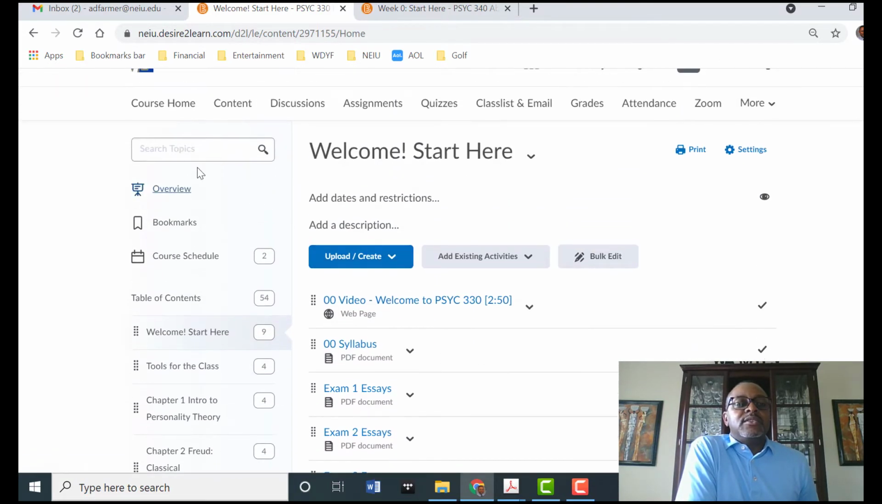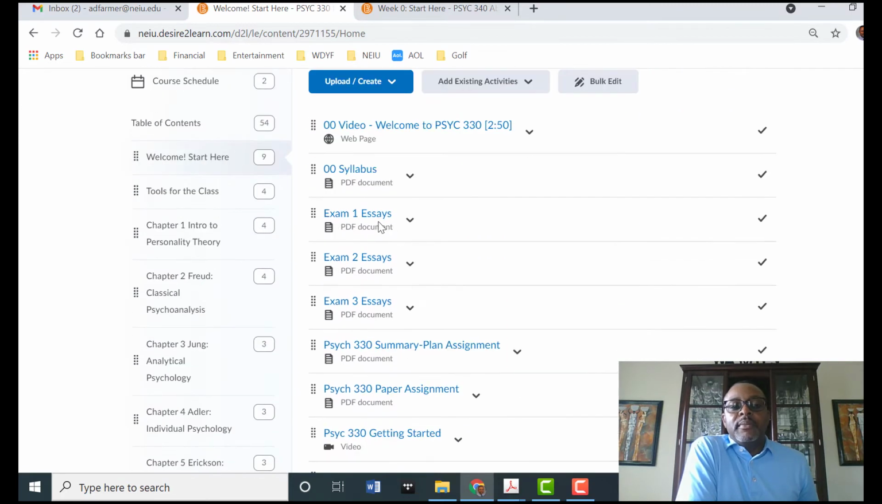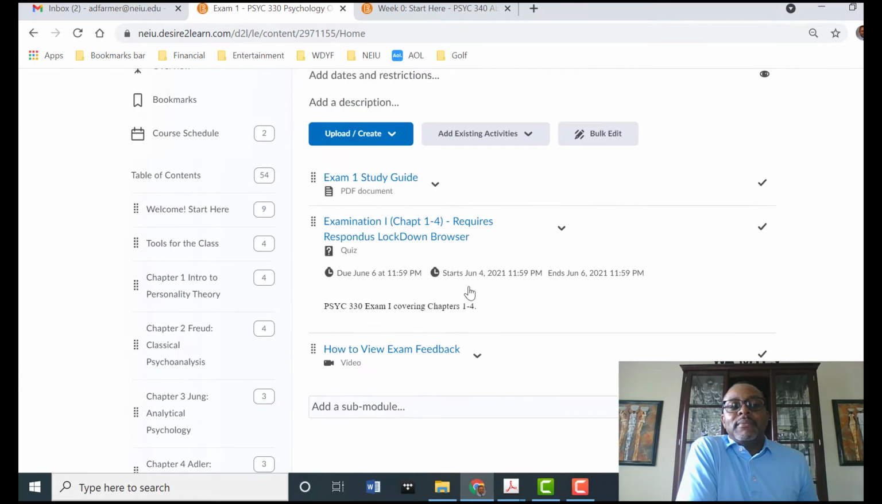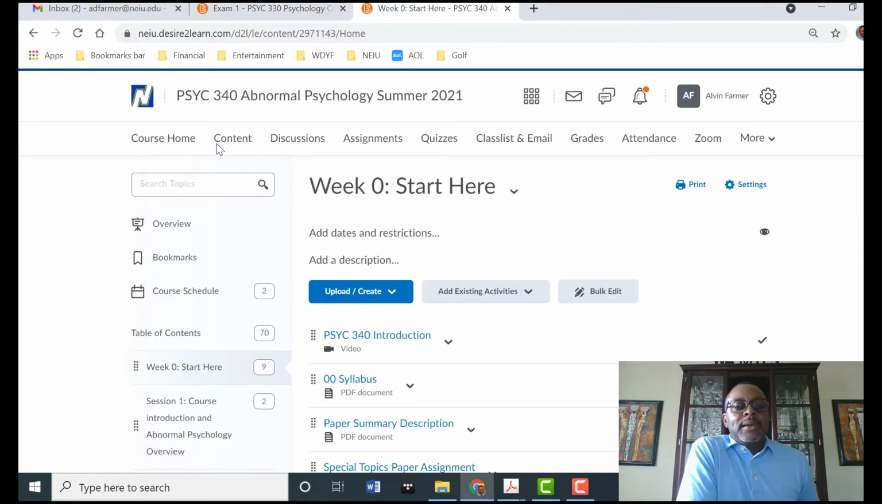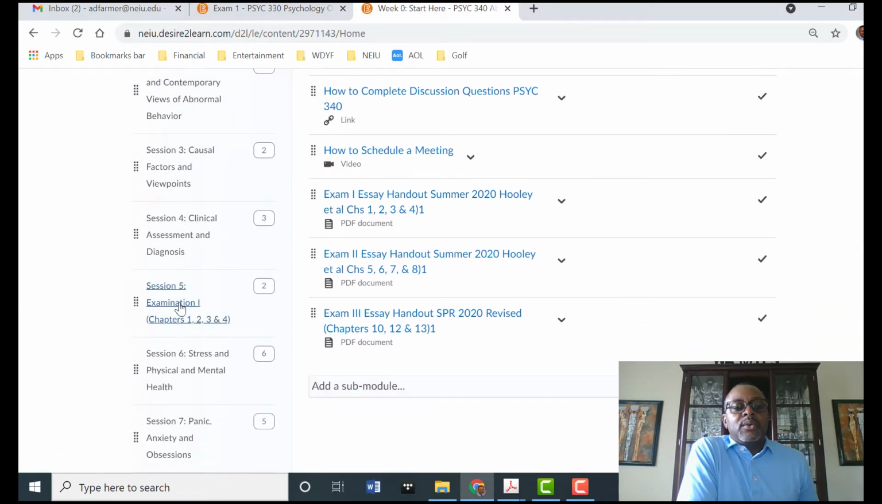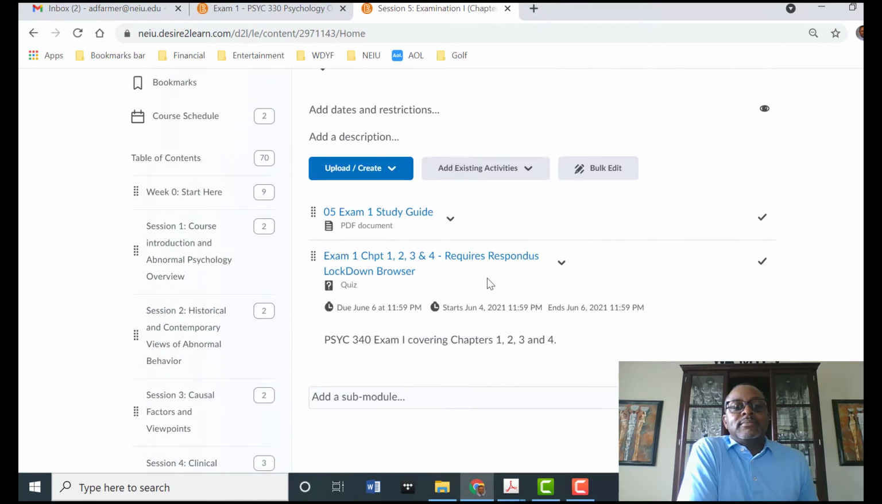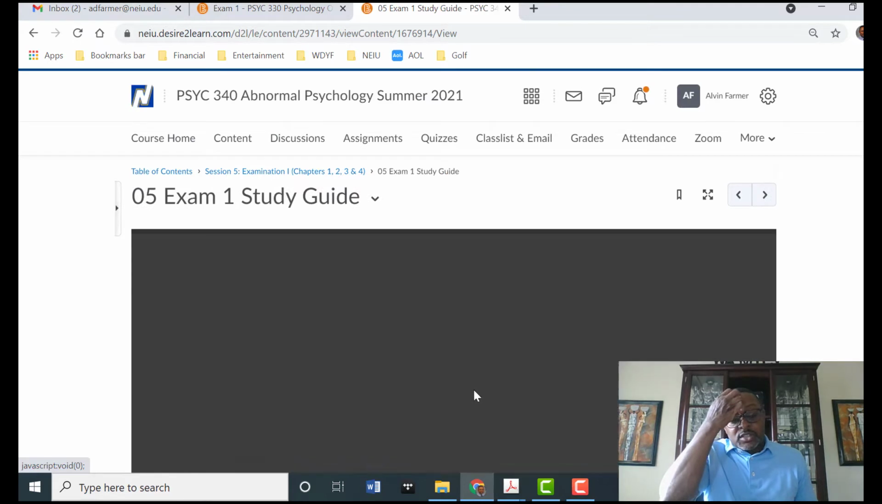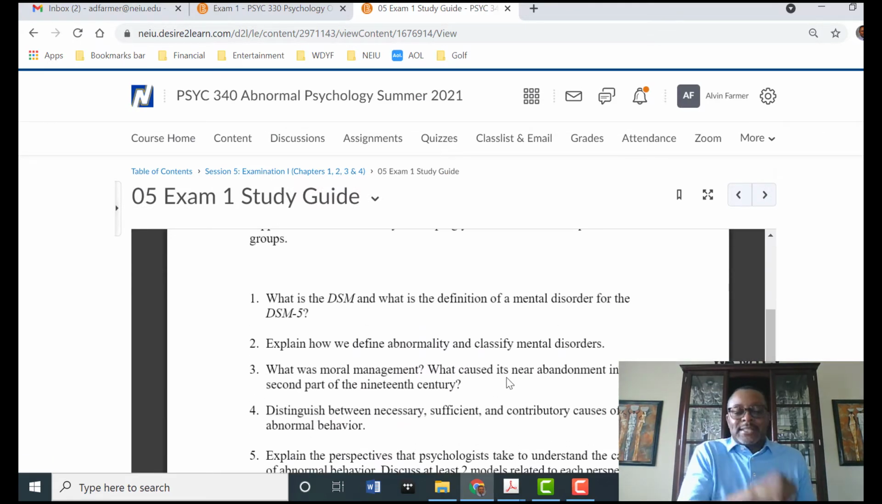Under content, week 1, start here, you see essay questions there. You also go down to exam 1. If you select that, you see essay exam 1 study guide. They're there. For abnormal, same thing: content, essay questions. You go down to exam 1, you'll see essay exam 1 study guide there. Those two documents are the exact same.